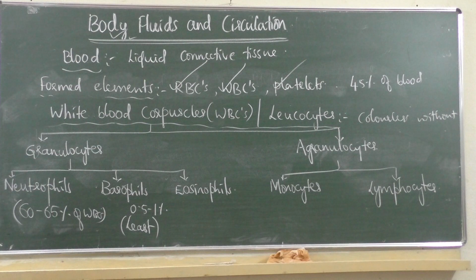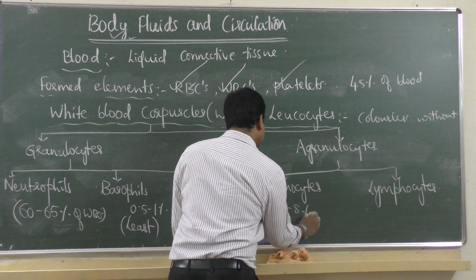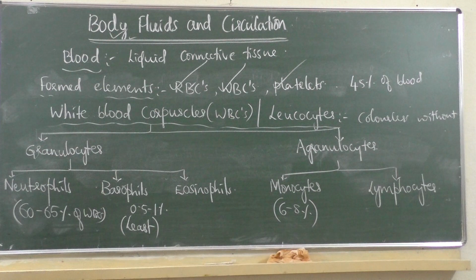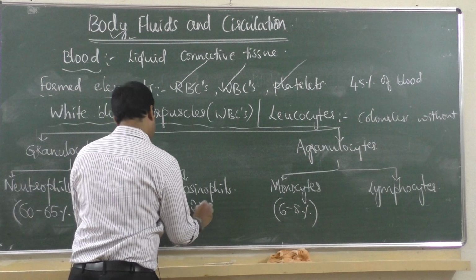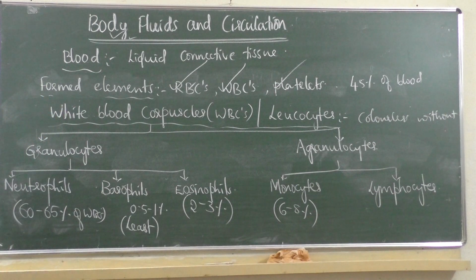Then monocytes, what percentage are they present? 6 to 8%. 6 to 8% of WBC contains monocytes. Then eosinophils are 2 to 3%.